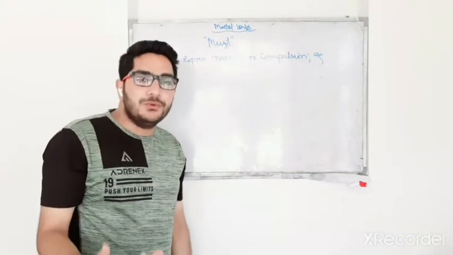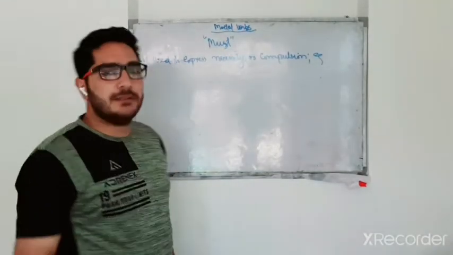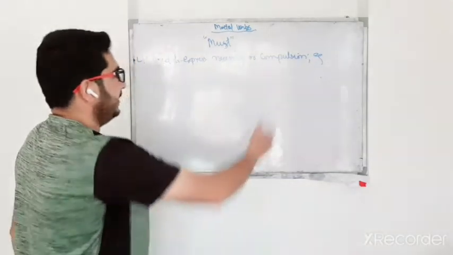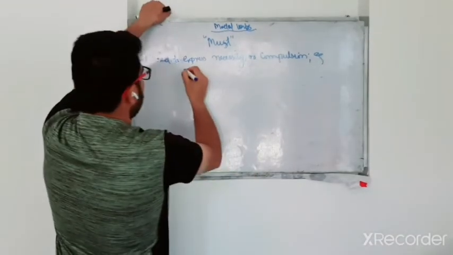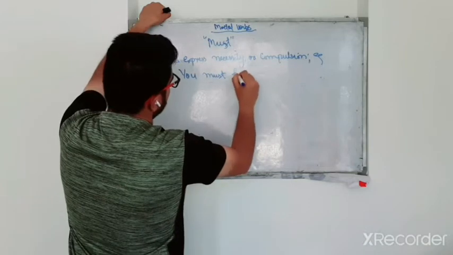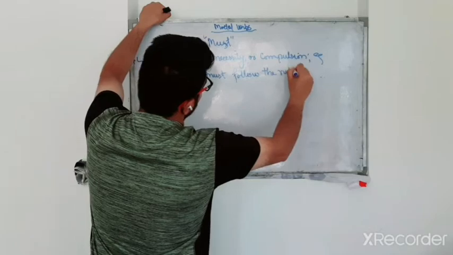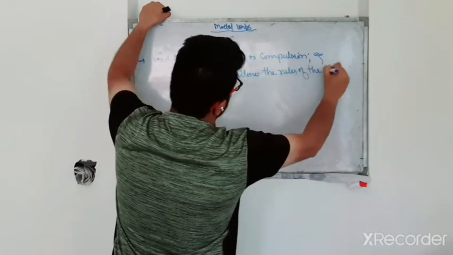So the first usage of modal must is it expresses necessity or compulsion. For example, you must follow the rules of the game.